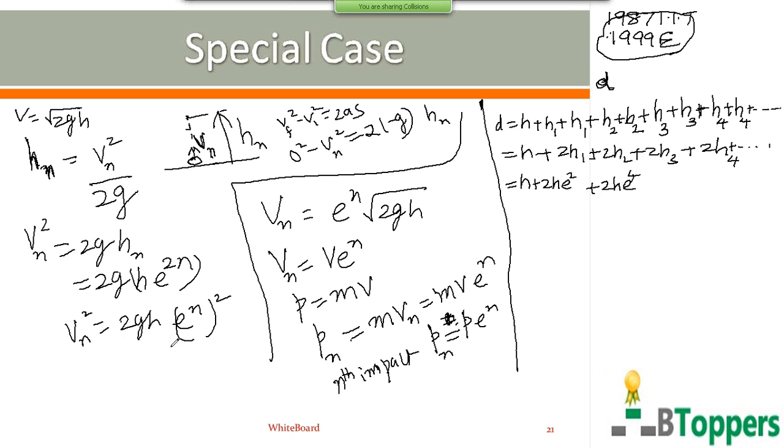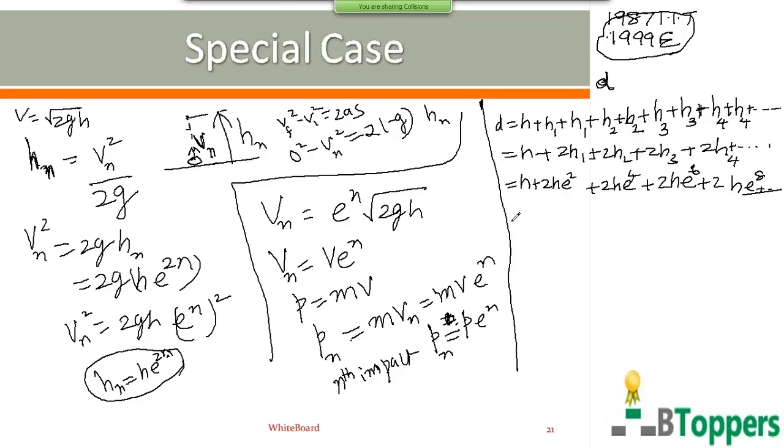The height to which the ball rises after nth impact with the floor, as I discussed, is given by h into e power 2n. So to find h2, put n equal to 2. To find h3, you put n equal to 3. h3 means height of the ball right after third impact with the floor. That is h into e power 2 into n, that is e power 2 into 3, that is 6. h4 can be found by putting n equal to 4 here. 2n becomes 2 into 4 or 8. So h4 equals h into e power 8.